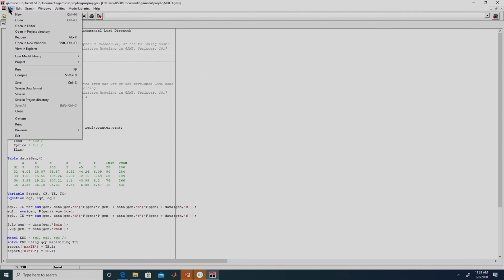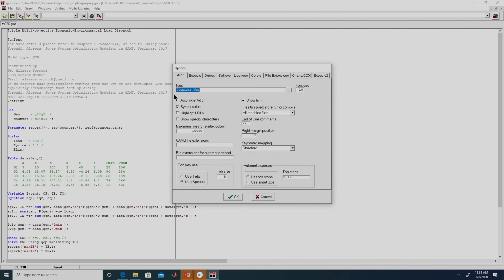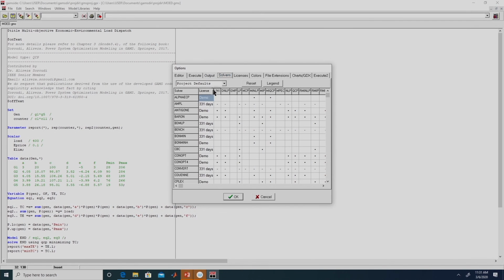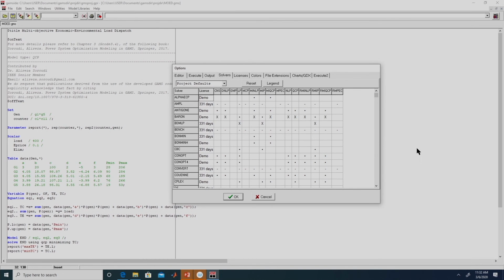We can also change the default solvers in the file menu; we can go and select this options. When we select this options, a lot of things can be changed, for example, the font size in the GAMS editor. We expect you to explore all of this. We will only talk about the solvers. In solvers, over here you will be able to find the names of the solvers. So, Alpha ECP, AMPL, Antigone, Baron, BDMLP, all these are names of different solvers.